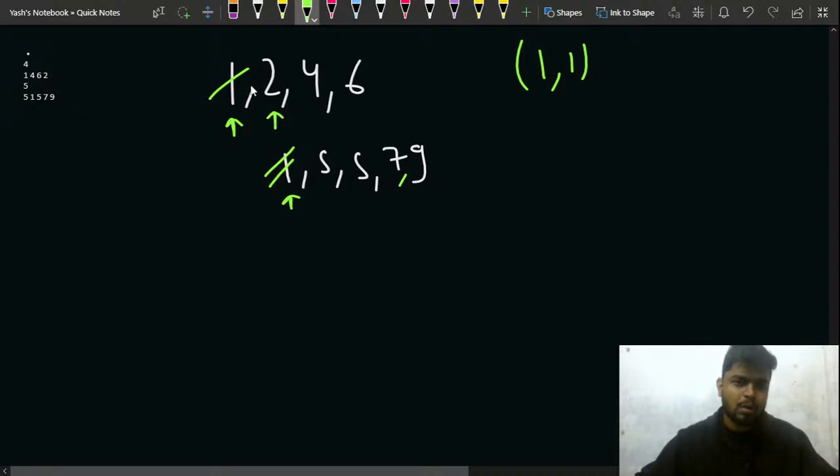I move to this 2. I see, can this 2 make a pair with this 5, this 5, this 7 or 9? No, it cannot. So that is why this is done. Now I come to this 4.